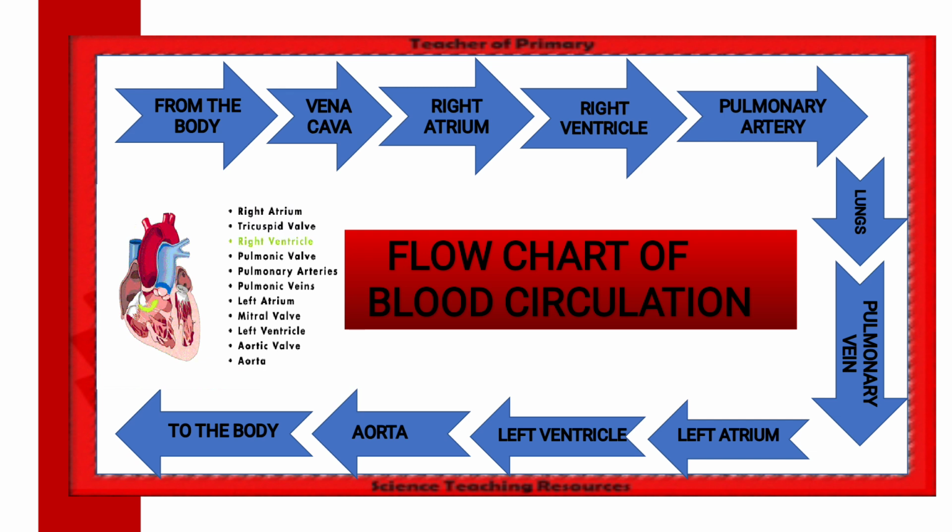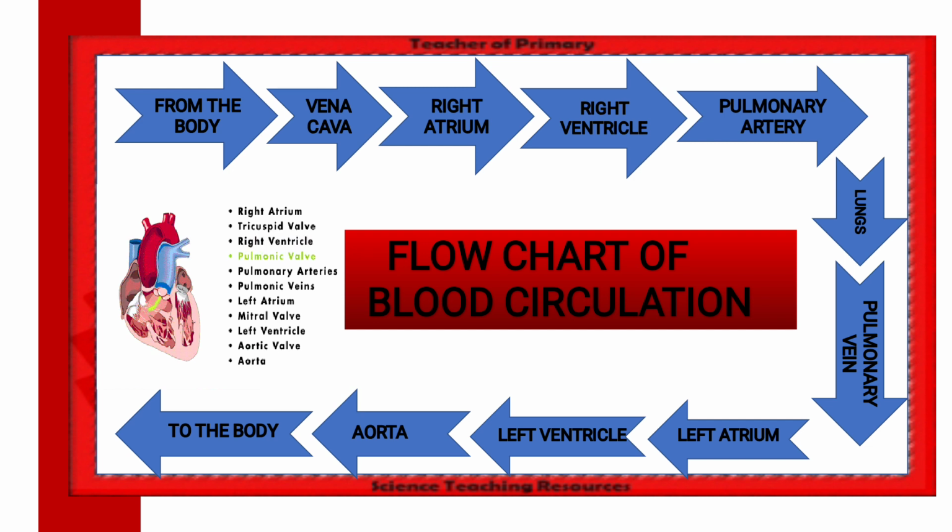Okay. Now with the help of the pulmonary artery, all arteries contain oxygenated blood except this artery, the pulmonary artery. With the help of this artery, the deoxygenated blood or oxygen-less blood will be given to the lungs for oxygenation. Oxygenation means the lungs will give oxygen to the red blood cells. Who will take it? The red blood cells will take it, and with the help of red blood cells, it will be passed to different parts of the body.